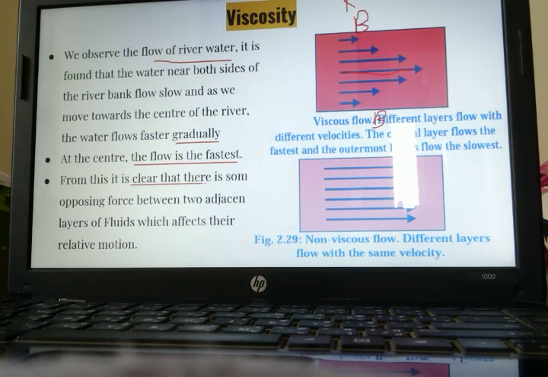From this, it is clear that there is some opposing force between two adjacent layers, which affects the relative motion. This layer is moving with maximum speed. This layer will try to increase the speed of that layer, whereas that layer will try to decrease the speed of this layer. So there is some sort of friction between these two layers. Are you able to understand? We are assuming the flow of liquid to be made up of a number of layers.